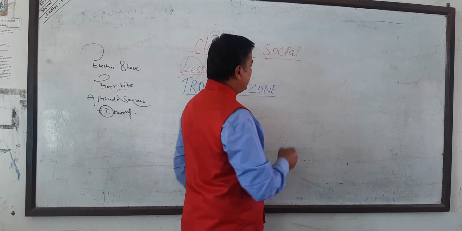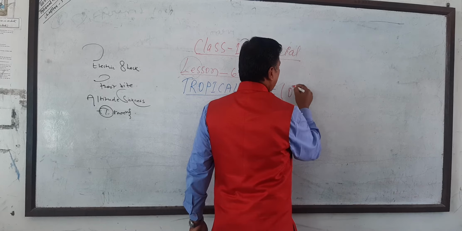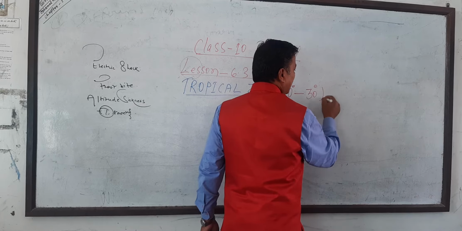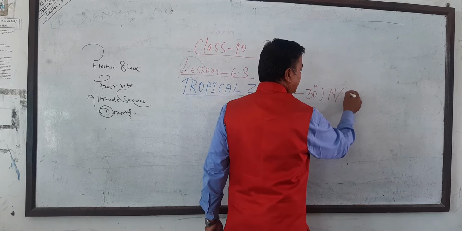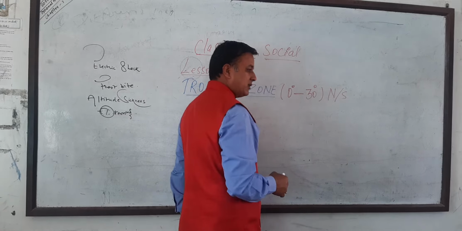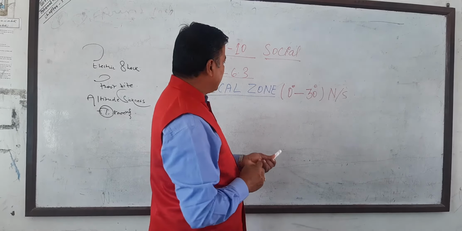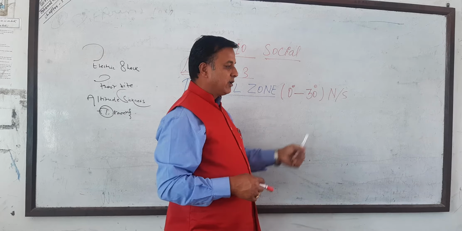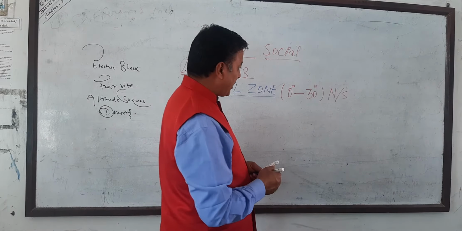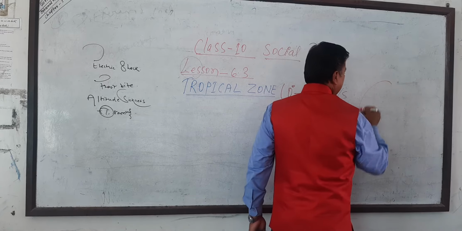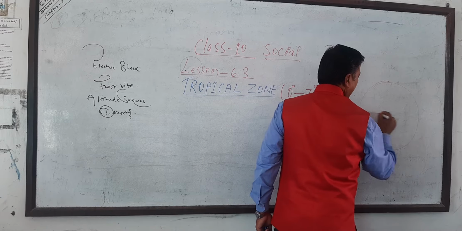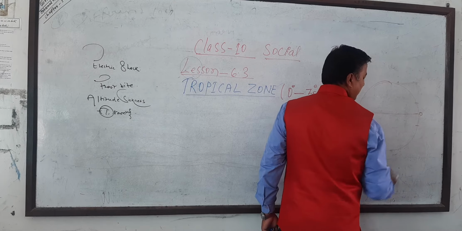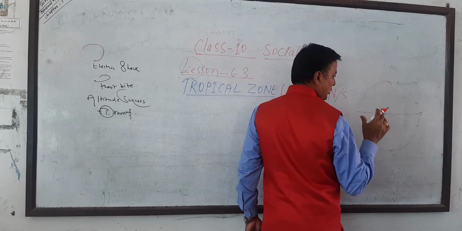It varies by latitude. The first one is from 0 degree to 30 degree, 0 to 30 N and S. N and S means north and south hemispheres. This is the tropical zone, 0 to 30 degree of the latitudes both sides. This is the equator, 0 degree, from 0 to 30. I am talking about the tropical zone.